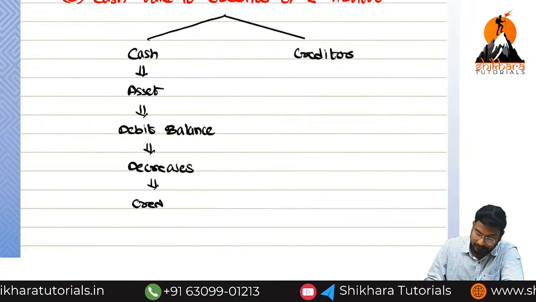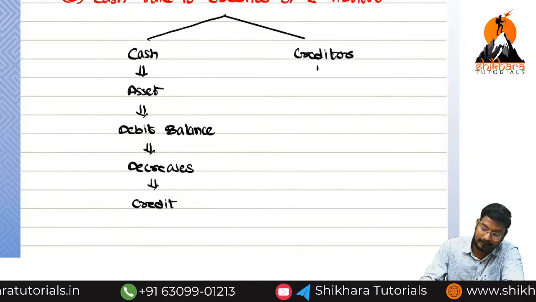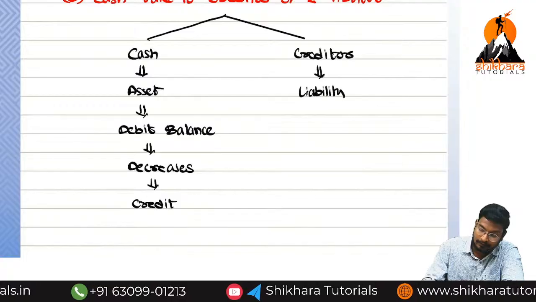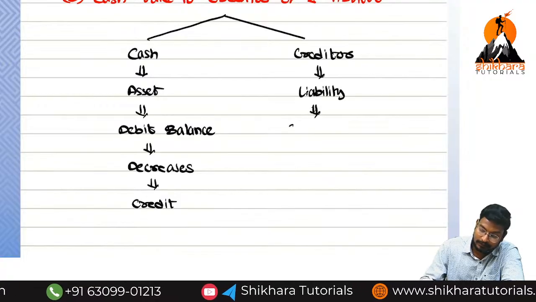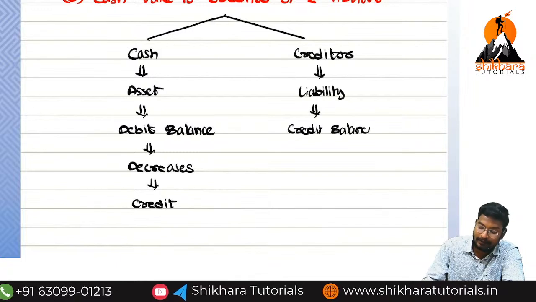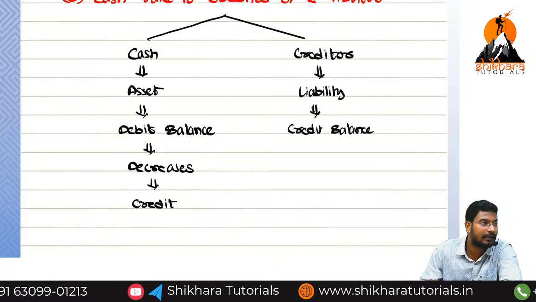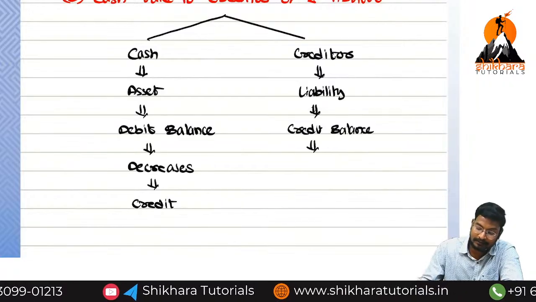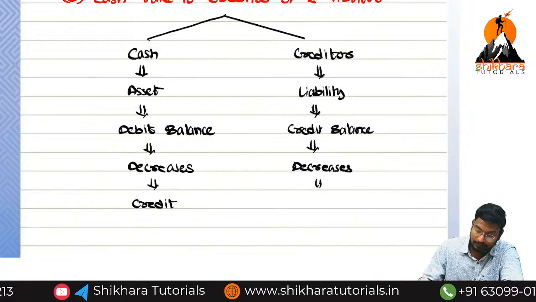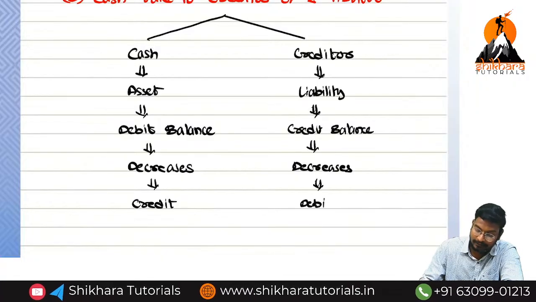Debit or credit? Credit. So creditor is a liability, which has credit balance. We are repaying the liability, not creating the liability. Repaying means increases or decreases? It decreases. What we need to do? Debit. So what is the journal entry?